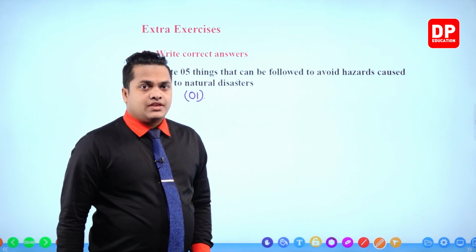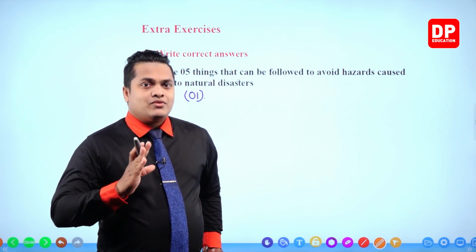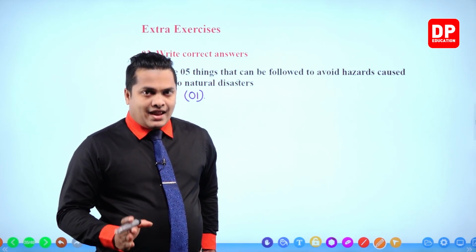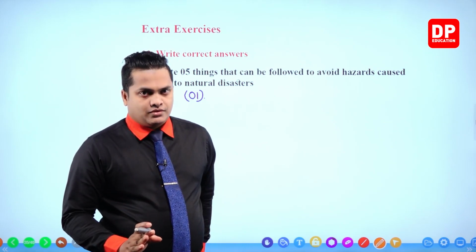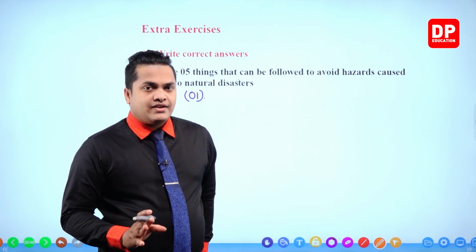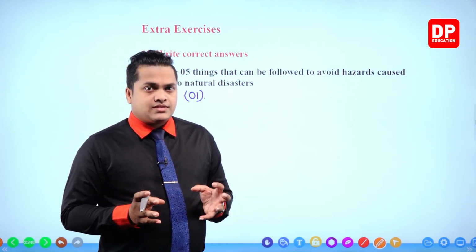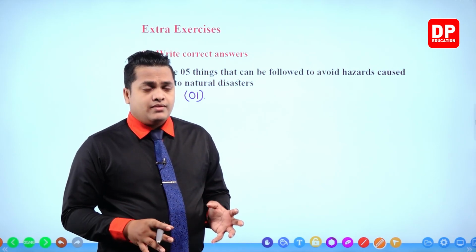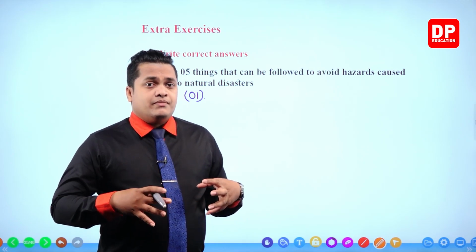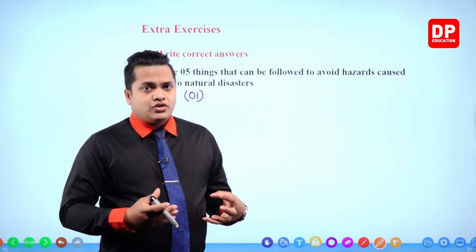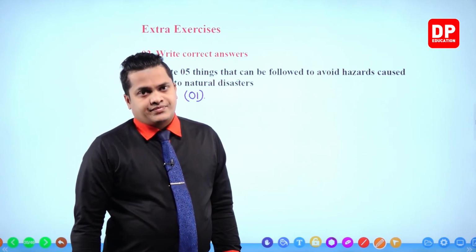First and foremost thing is to minimize the irregular land use and to minimize the cutting down of trees. By that way we can avoid the hazards, and also we can avoid the bad influences, and sometimes we can even minimize the danger of droughts and other natural disasters.